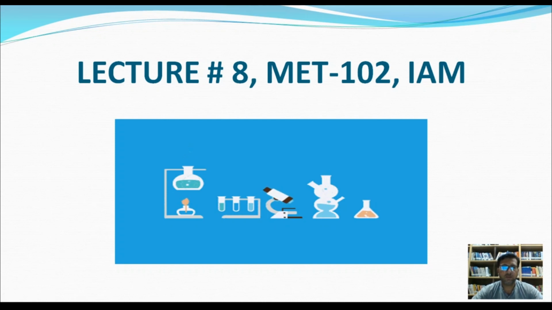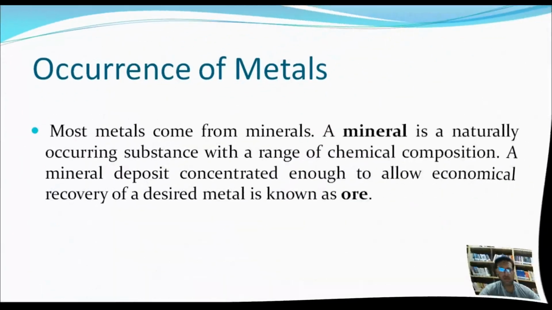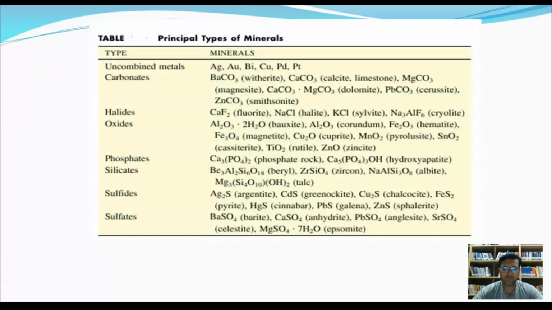In this session, we will discuss the occurrence of metals and their purification methods. Metals occur in the earth's crust, water resources, and rocks, and these can be obtained from minerals. A mineral is a naturally occurring substance with a range of chemical composition, and a mineral which has a high content of metal is known as ore. All ores are minerals, but not all minerals are ores.